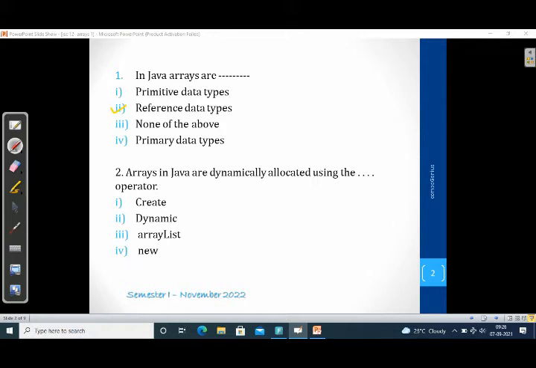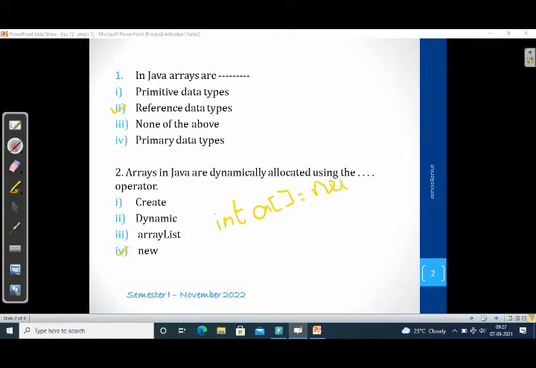Second one, arrays in Java are dynamically allocated using the dash operator. So when we are declaring an array, which operator will we use? The new operator. Let's see an example. If it is an integer data type, we declare int, square bracket. This is the declaration part of the array.